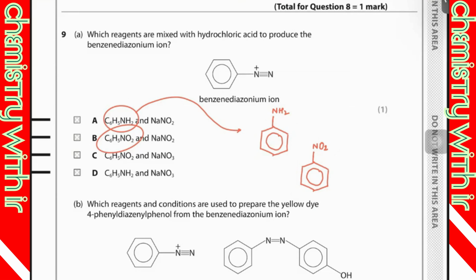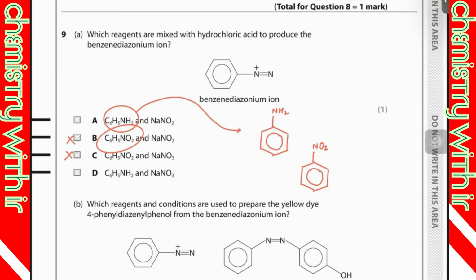Okay. And if you remember, for the diazonium salt we need an amine, not an NO2 group. So this is clear. Of course, options B and C can never be correct because the reactant is wrong. It may be A, it may be D.